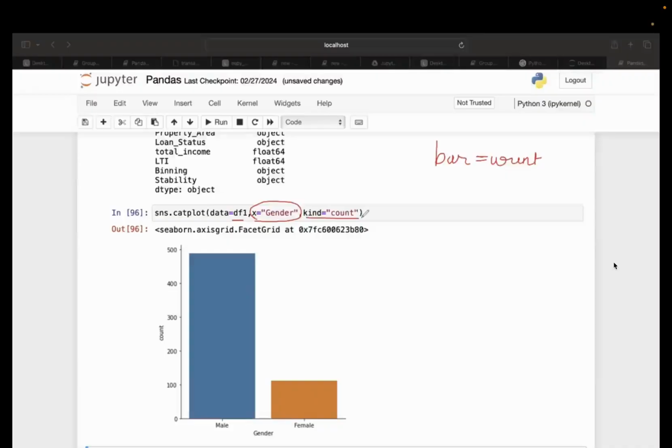Now you'll ask me whether I can change this count to pie as well. Yes, you can, because only these two graphs are supported for the univariate analysis. Okay, any other graph you cannot create.